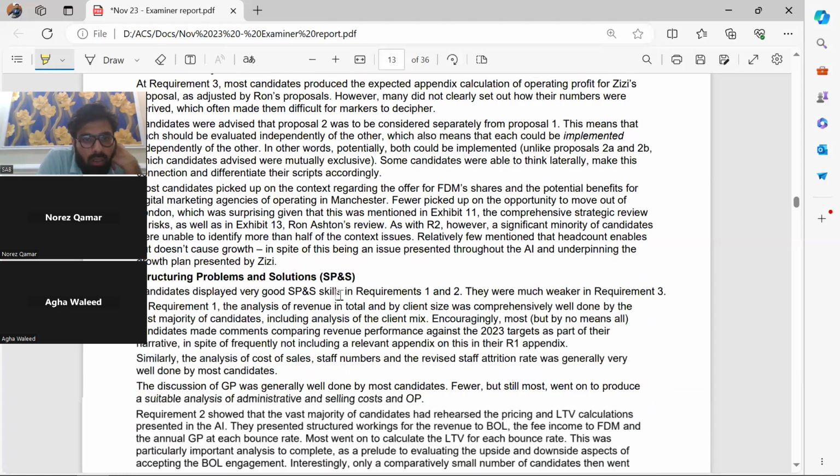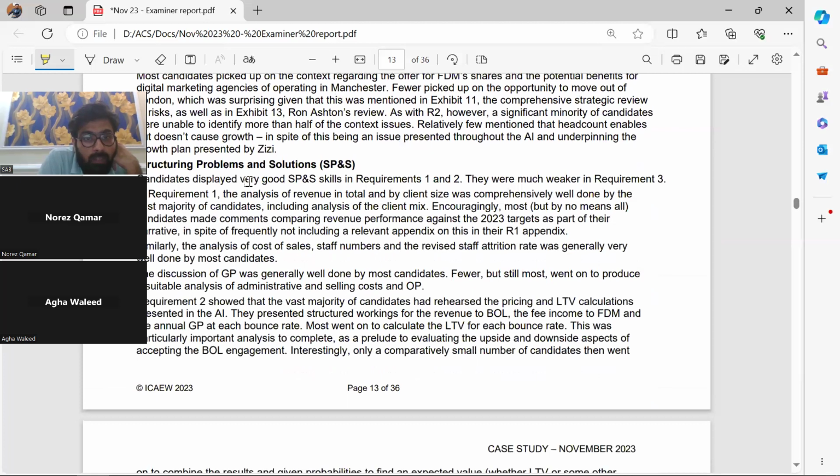Now, SPS. What's SPS? Structuring problems and solutions. They are much bigger than requirement 3. We are not looking at requirement 2 or 3; we haven't attempted that. We have done requirement 1, and we're going to be seeing that.